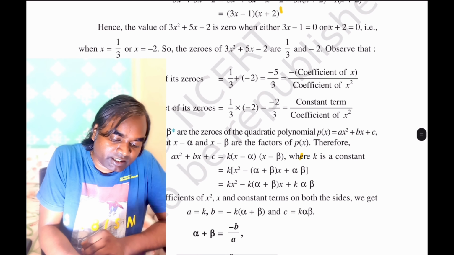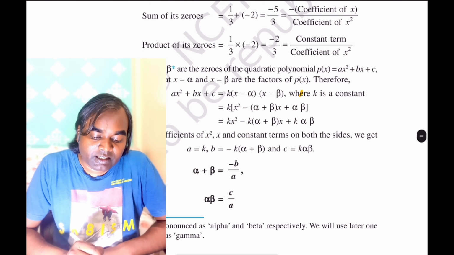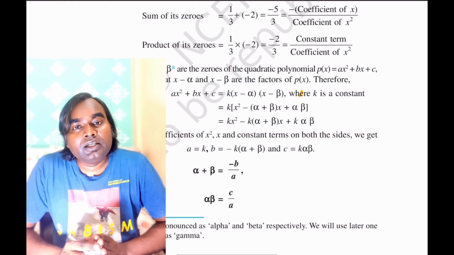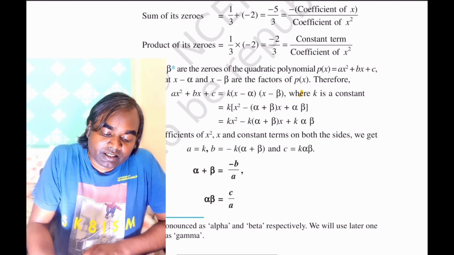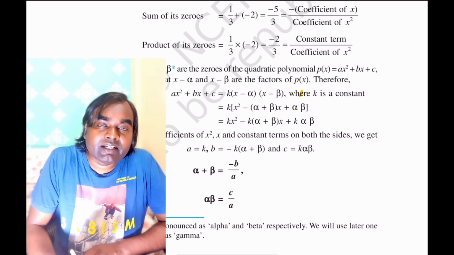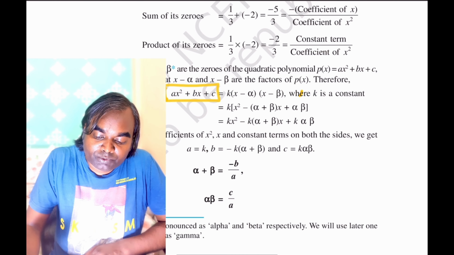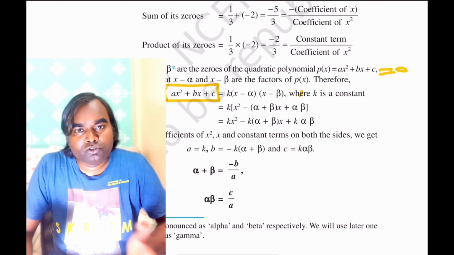Now take the general case. Suppose there is a quadratic equation ax square plus bx plus c equal to 0. If you equate it to 0, then it will be a polynomial equation, otherwise it will be a polynomial.